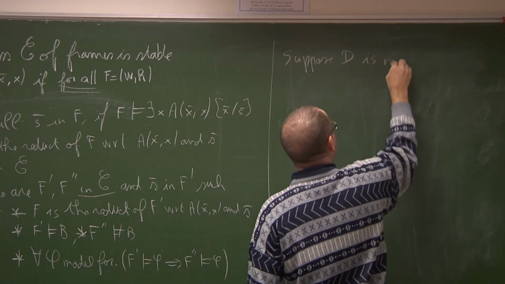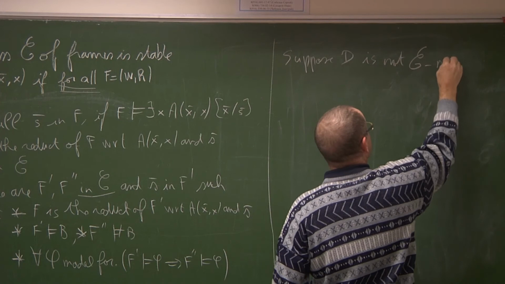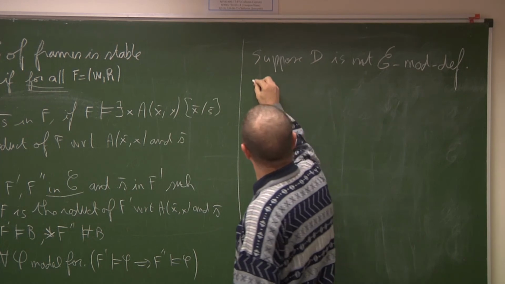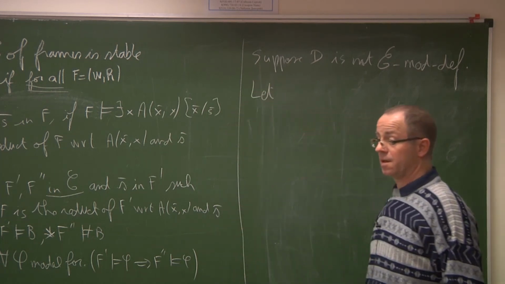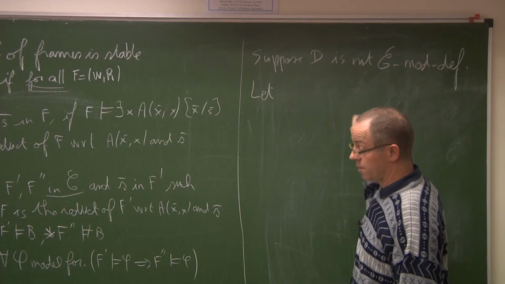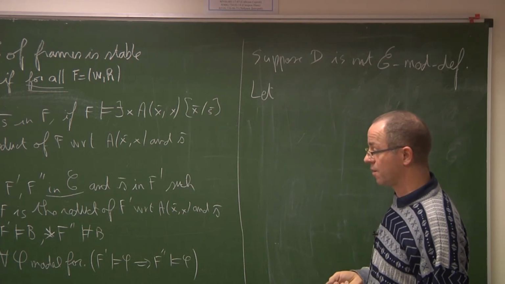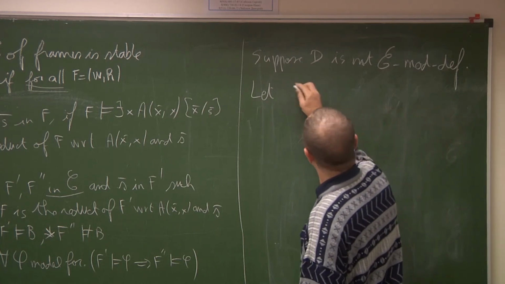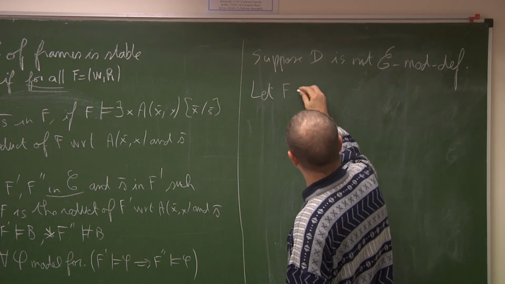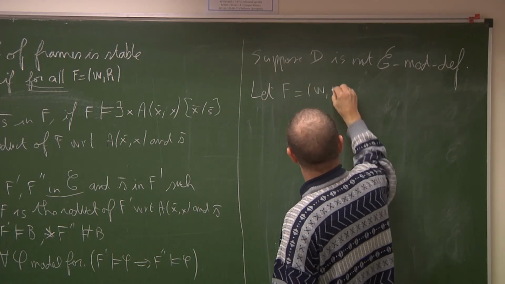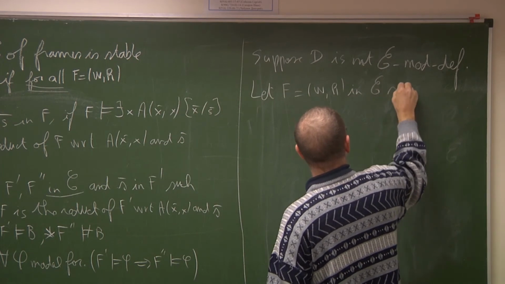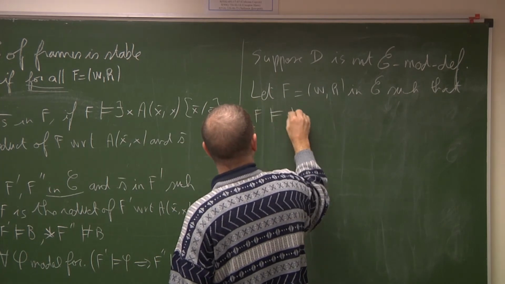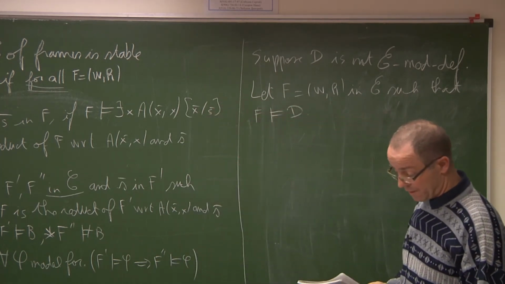Suppose D is not C modally definable. If the first order sentence D were false in every frame of the class C, it would imply that D is modally definable by false. So, since D is not modally definable, it means that there exists a frame F in the class such that F satisfies the condition D.